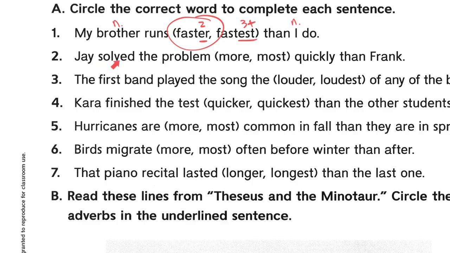Number 2 says, Jay solved the problem blank quickly than Frank. There's our adverb, by the way. Am I going to say more quickly or most quickly? Well, let's do our numbers again. Jay and Frank. That's who we're talking about. There's 2 of them, right? I'm not talking about more than 2, so I have to use more.